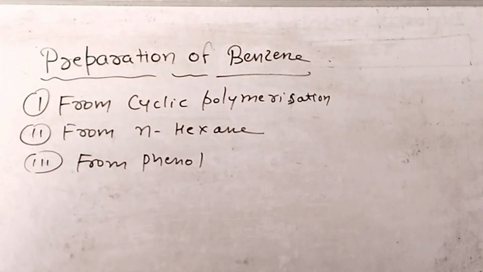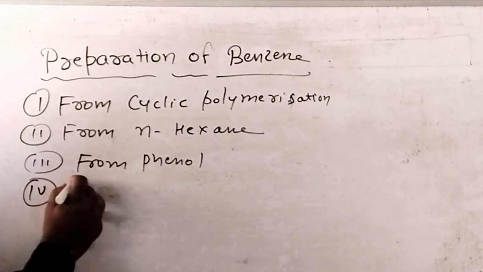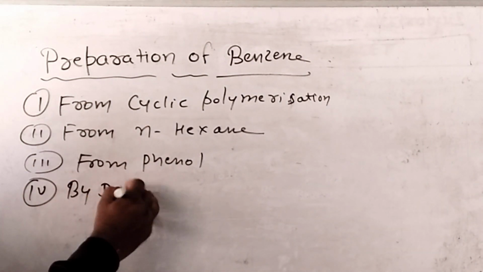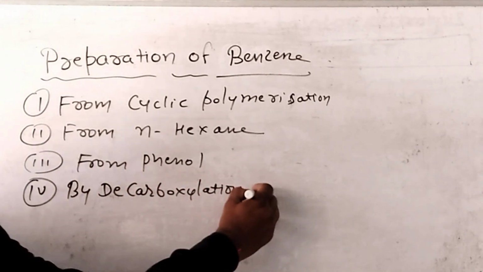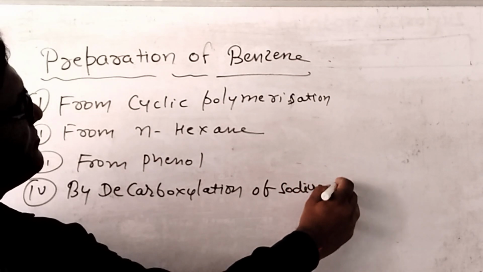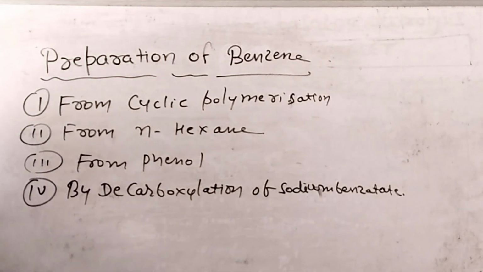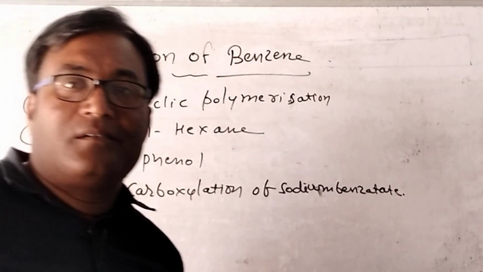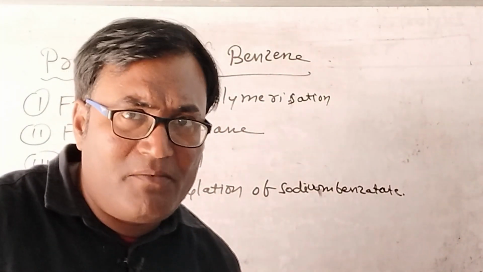And the fourth is by decarboxylation of sodium benzoate. You can take a screenshot. By these four methods we can easily prepare the benzene ring. One by one we will discuss.